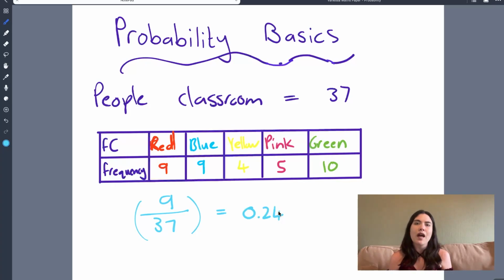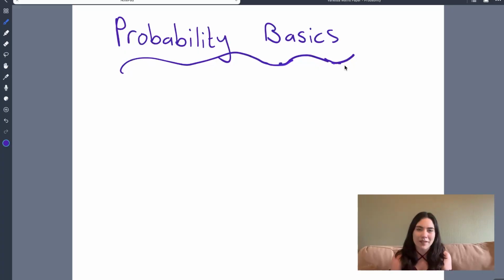Okay, so now that we understand the basics, it's time for us to understand a little bit more complicated questions. How do we make probability more complicated? Well, the way that we do that is by adding more events. So when we talk about events, we are talking about certain things that are happening, as I said earlier, like you eating dinner, falling up the stairs, picking a bead out of a bag, picking a child in a classroom whose favorite color is blue. Those are all different events that we undergo.